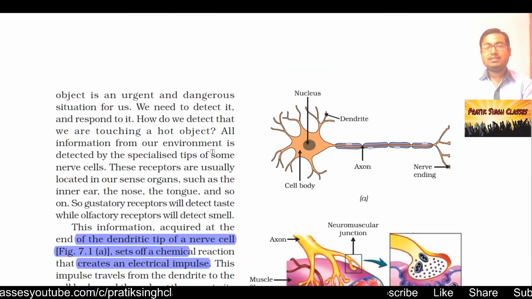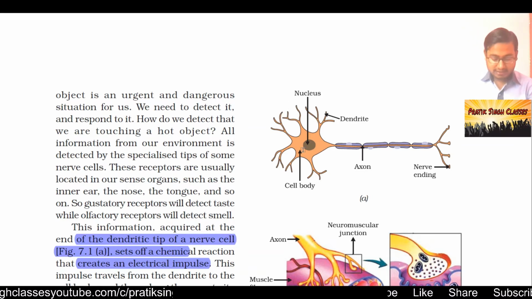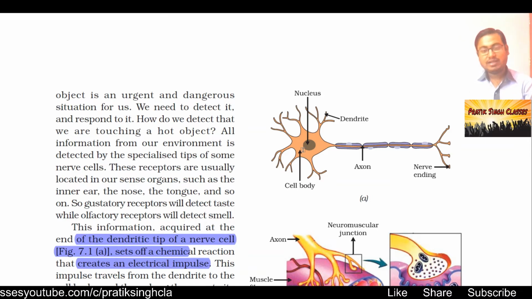So as you can see here, these small hair-like structures are nerve endings. As I move the cursor on the screen, you can see these hair-thin structures collect the information. Then a lot of chemical reactions happen, and those give some electrical impulse.